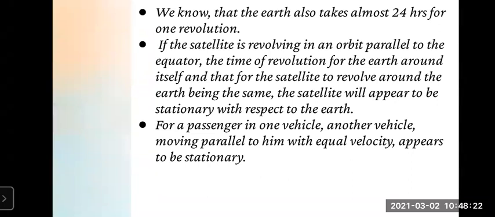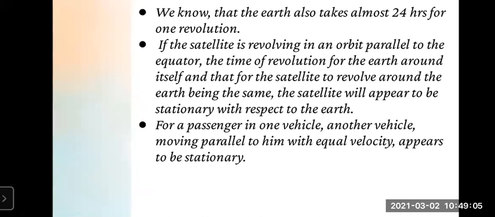If the satellite is revolving in an orbit parallel to the equator, the time of revolution for the Earth around itself and that for the satellite to revolve around the Earth being the same, the satellite will appear to be stationary with respect to the Earth. Now remember this. Means you understand what it means.